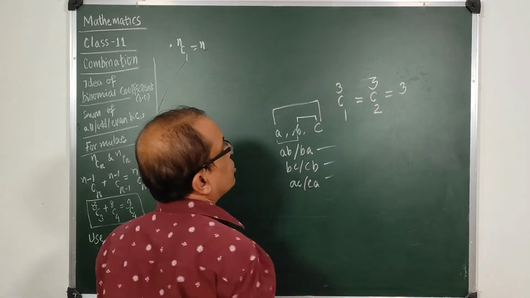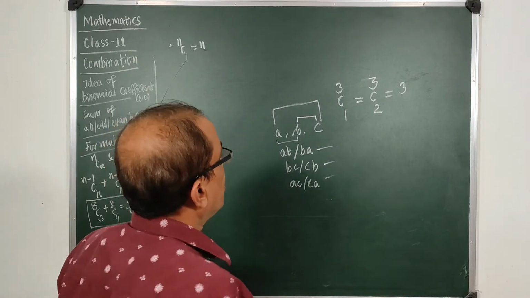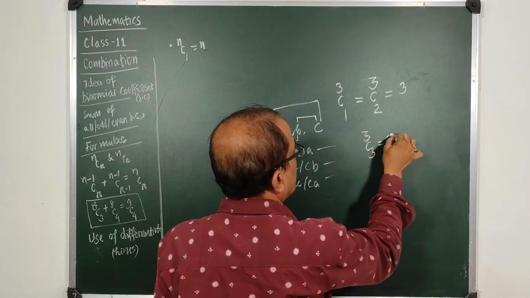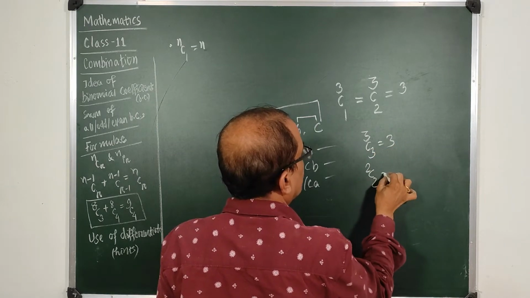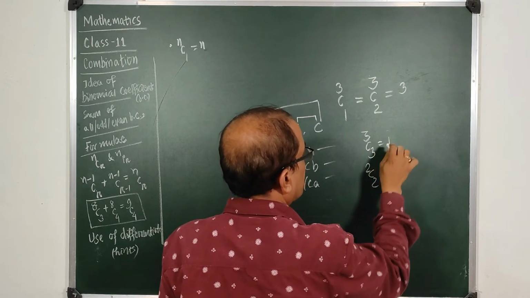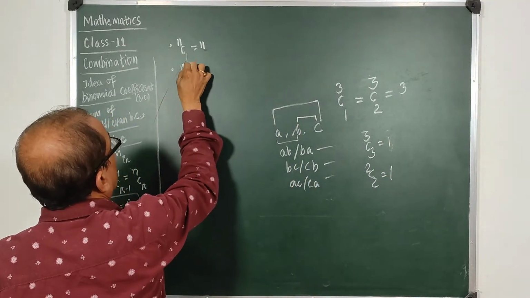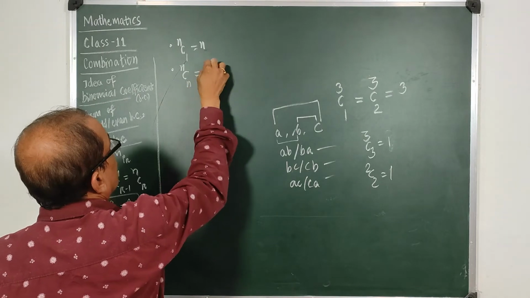So 3C1 is equal to 3C2 is equal to 3, and we have already seen 3C3 is equal to 1, 2C2 is equal to 1. So we find another formula, nCn is equal to 1.